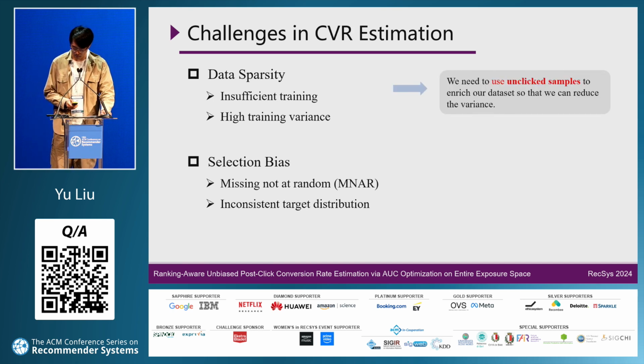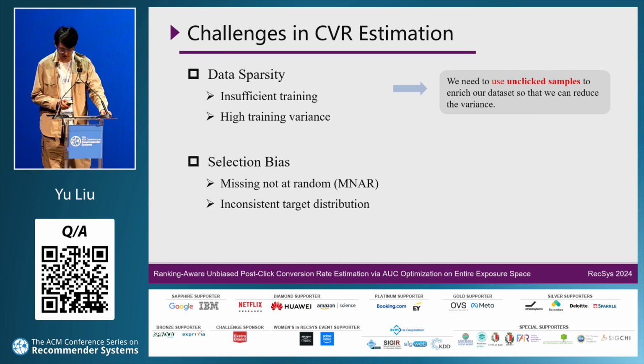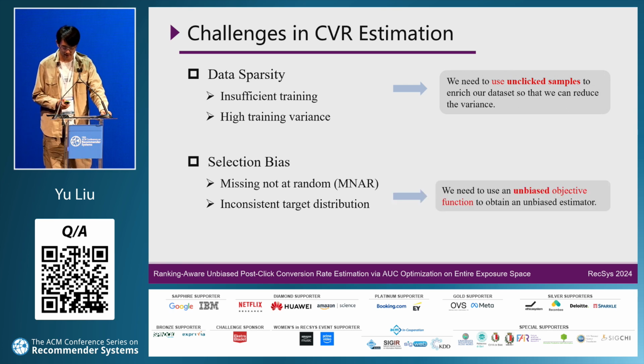To address data sparsity, we need to fully utilize the unclicked samples to enrich the dataset and thus reduce the variance. To solve the selection bias, we need to use an unbiased objective function to obtain our unbiased estimators.